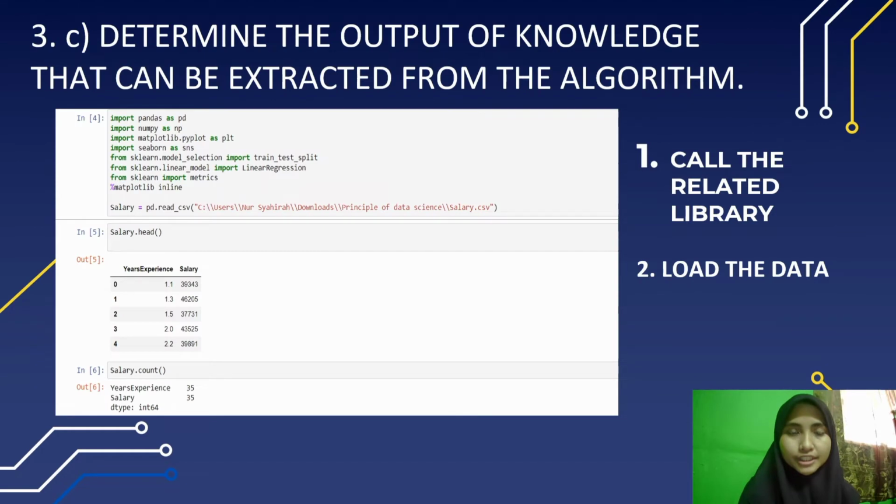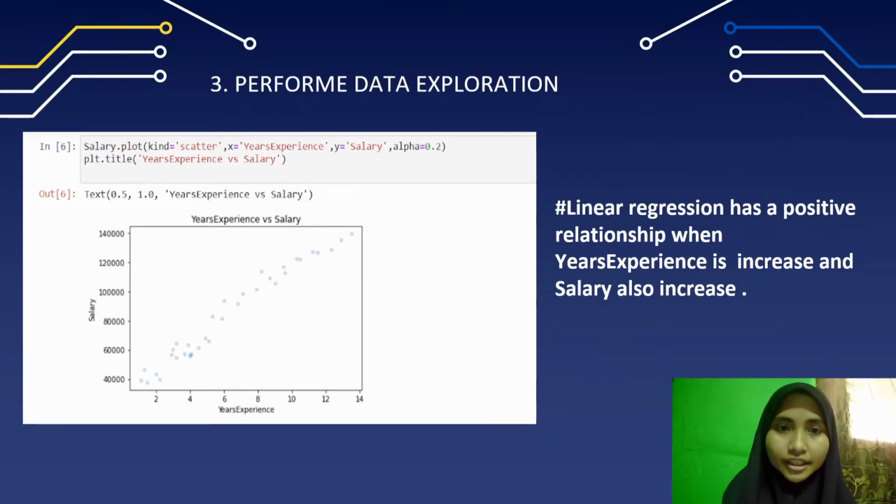The 3C question is to determine the output of knowledge that can be extracted from the algorithm. Firstly, we must call the related libraries, and second, load the data. So the data will come out. So this is our data. We can also check the total number of records for salary by writing salary.count(), and the total number of records is 35. The third step is to perform data exploration.